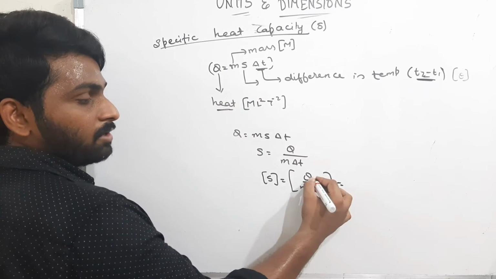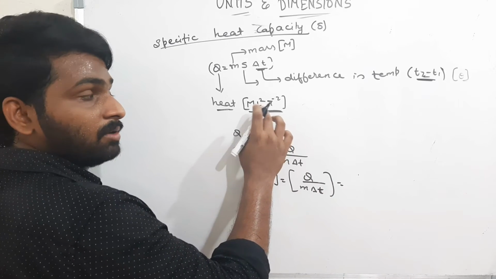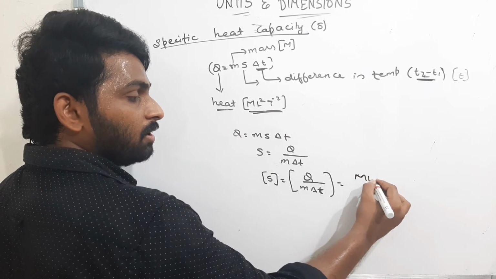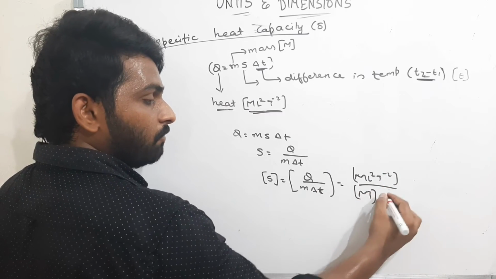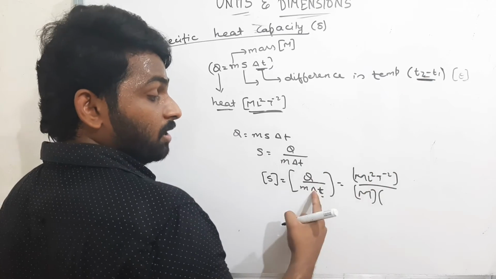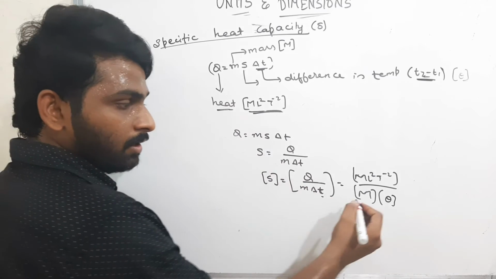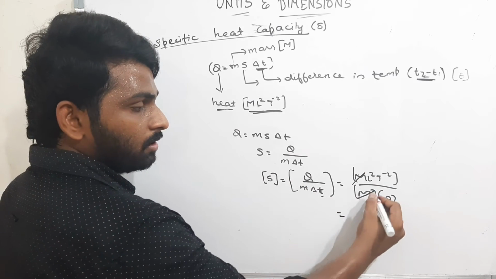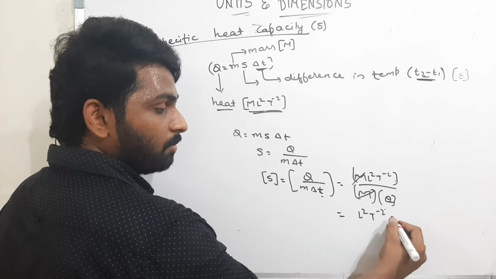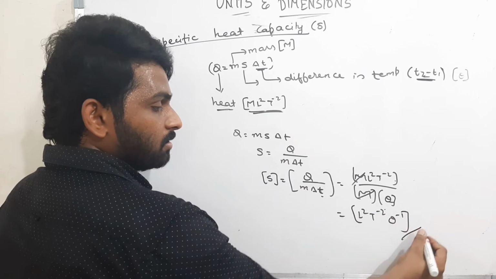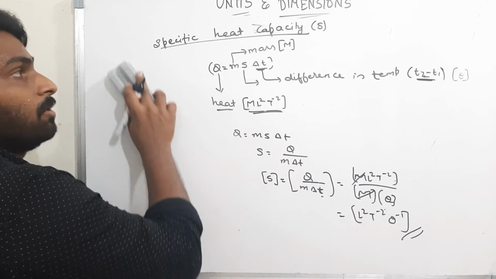Therefore, what is the dimensional formula for S? S is nothing but Q by m delta T. What is the dimensional formula of Q? Heat energy is M L square T power minus 2, divided by M for mass, and for the difference in temperature, theta. Therefore, mass cancels off. We get L square T power minus 2, and when theta goes down, it becomes theta power minus 1. This is the dimensional formula for specific heat capacity. Okay, now we'll see one more formula.